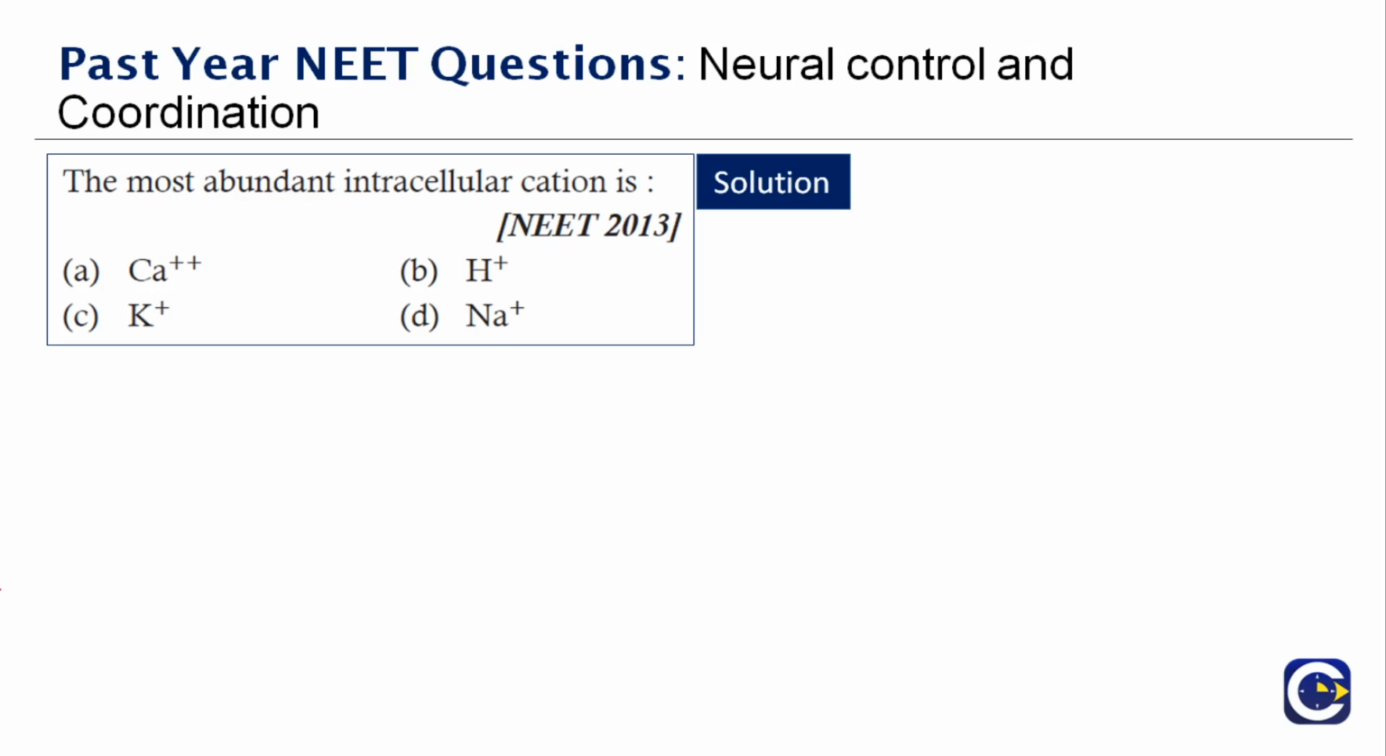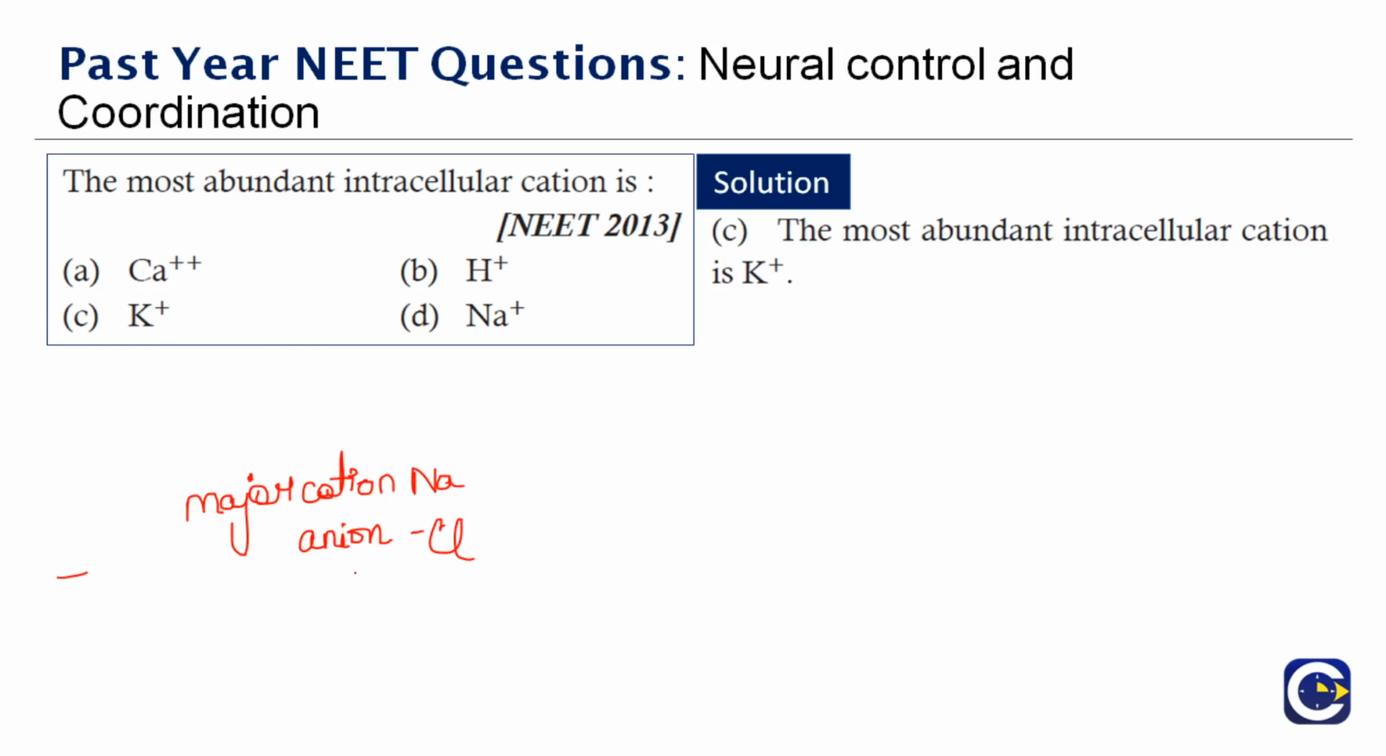So I'm giving you the explanation again. Remember that when it comes to the extracellular fluid, the major cation will be, what is it? Sodium. And the major anion is chloride, and the major cation when it comes to the intracellular fluid is potassium. Therefore, the right answer to this question is option C.